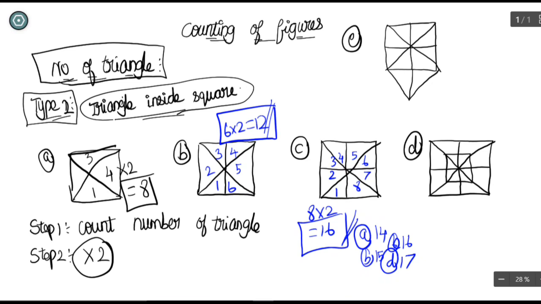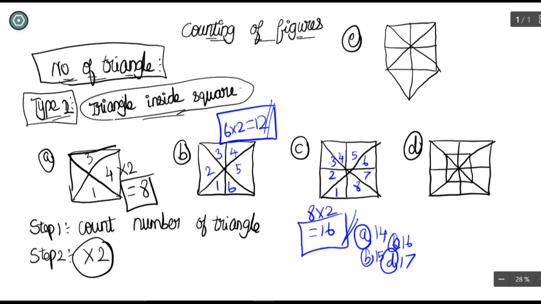If you try to count these triangles, I promise you, you will definitely take 2 minutes to count them. But with this trick, you are just counting 8 and into 2 equal to 16. It is less than 3 to 4 seconds. And in this square, you can clearly see that there are only 6 boxes and into 2, you are getting 12. You are getting the answer in 1 to 2 seconds. So this trick saves your time.